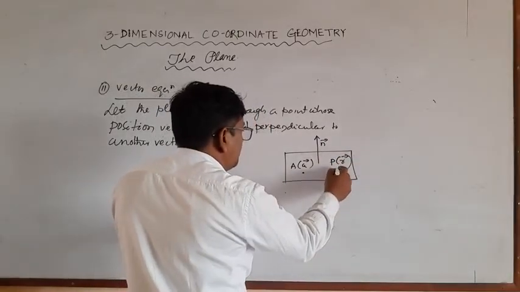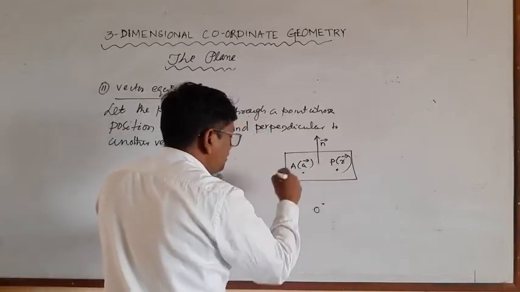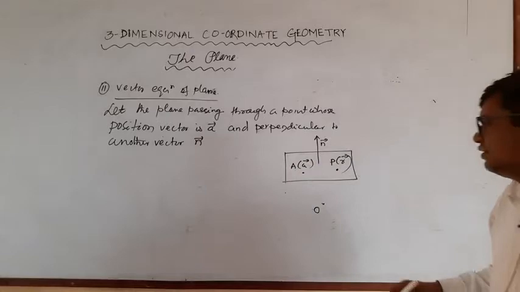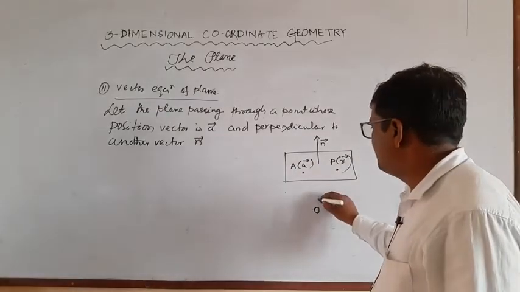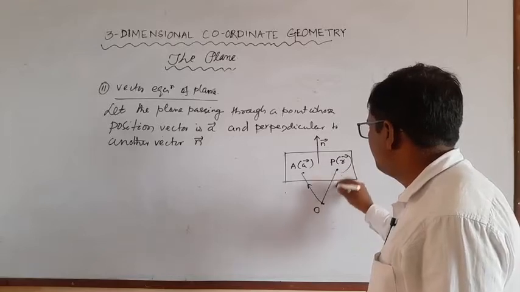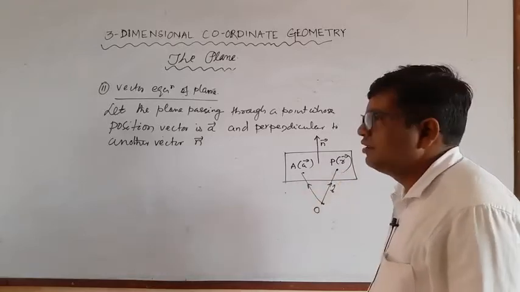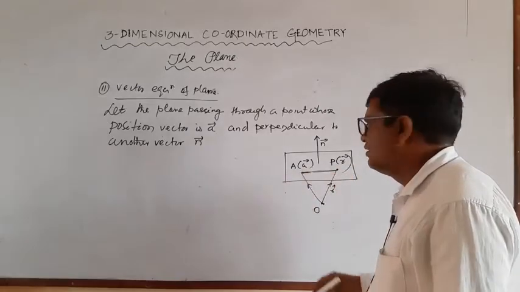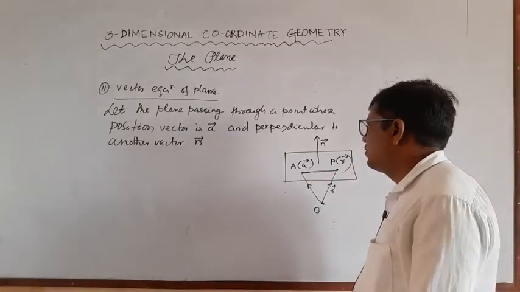This is the point of reference, that is origin. This is A vector, and this is R vector. Now this is a line segment.